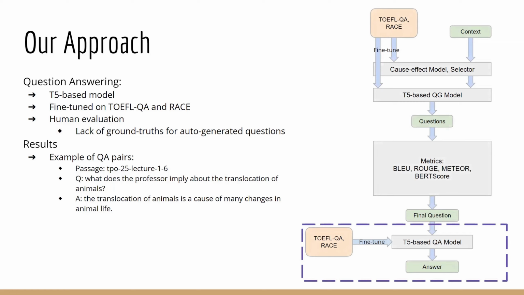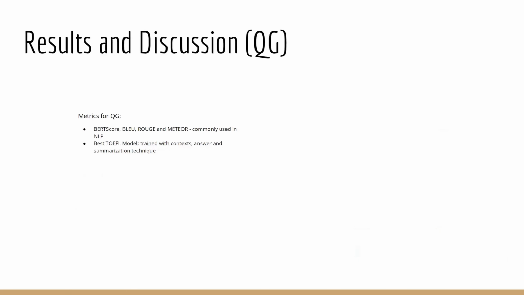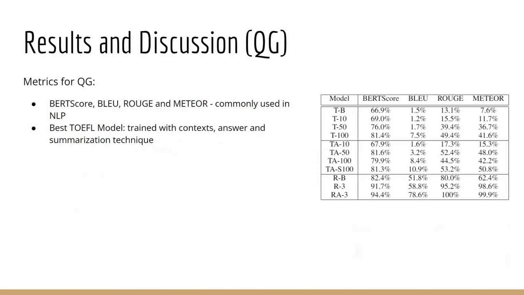In this example, the passage is from a biology lecture in a TOEFL listening assignment. The machine-generated question we've got is, what does the professor imply about the translocation of animals? And the QA model responds with, the translocation of animals is the cause of many changes in animal life. You might argue that this is not a perfect answer because it doesn't provide the greatest amount of relevant information in a short sentence, but I will say from a standardized test perspective, it's a correct answer, so the output is still valid.